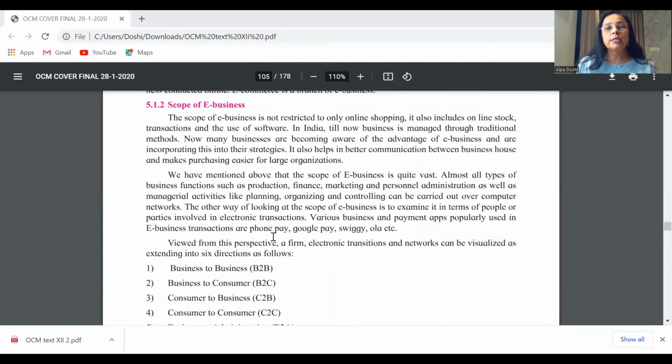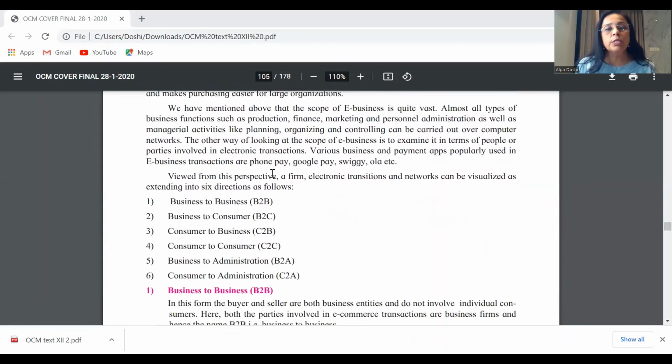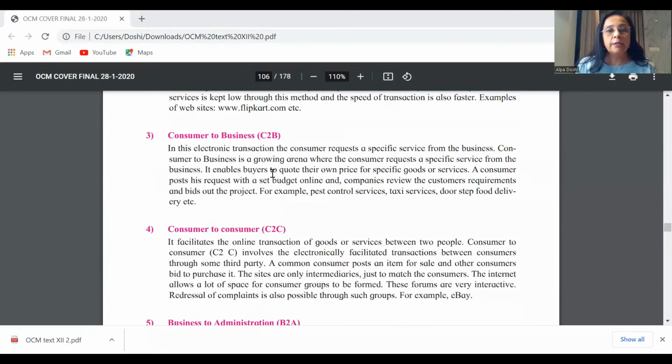So if you see that e-business gives you several options, not only online shopping, stock taking, using the software for online booking. Now businesses are managed through, they're becoming more and more aware, and that's how e-business has become more relevant. Okay, so production, finance, marketing, personnel administration, everything has now come under e-business, and therefore you see the relevance here.